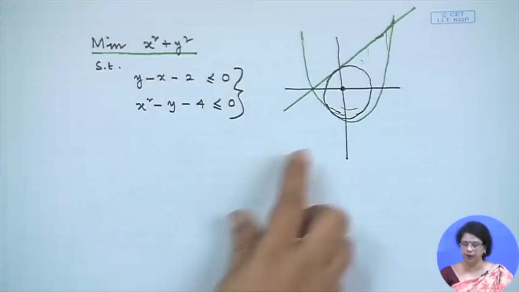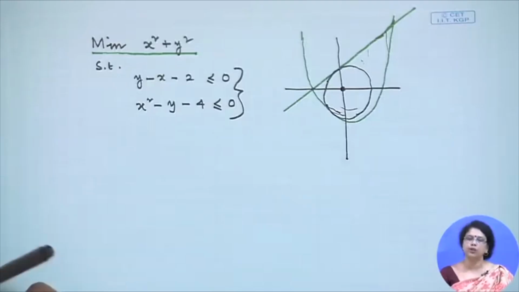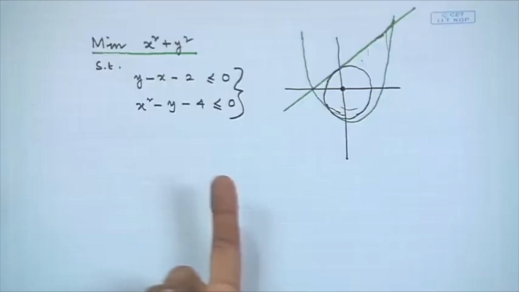If you want, you can find the maximum value for this objective function. In that case, you can say that both the constraints, or either of these two constraints, are contributing to the optimal solution. But once we are considering the minimization problem, no constraint is contributing.